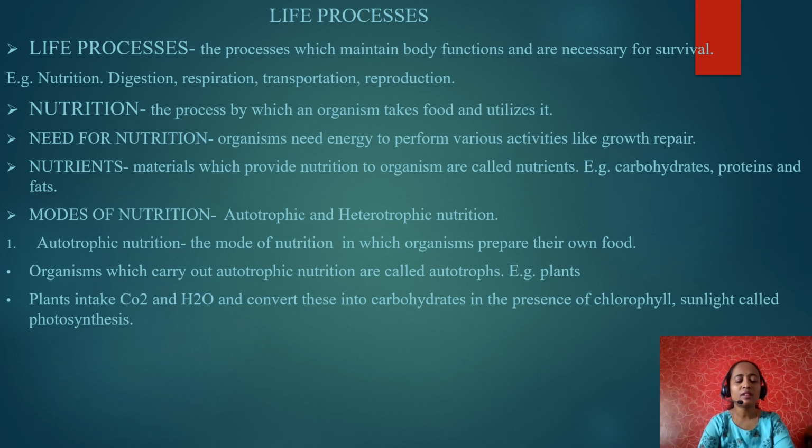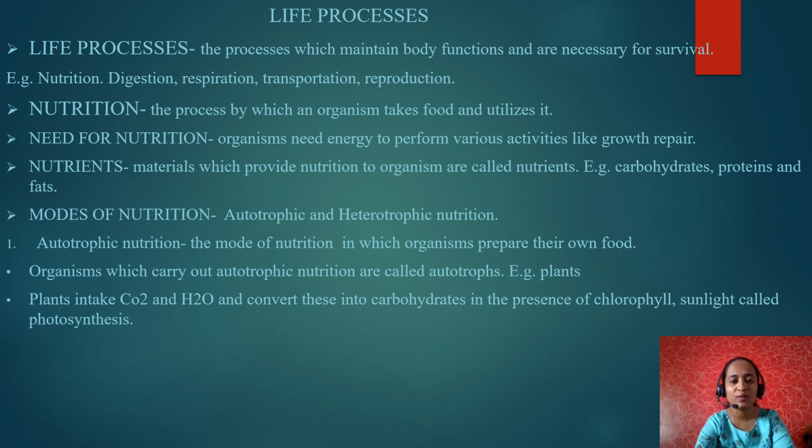And what is meant by photosynthesis? Plants, by using inorganic substances and simple materials, say for example carbon dioxide and water, in the presence of sunlight and chlorophyll pigment, prepare their own food, example glucose, and release oxygen. This process is nothing but photosynthesis.